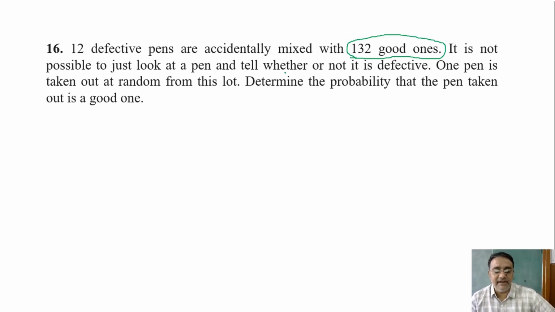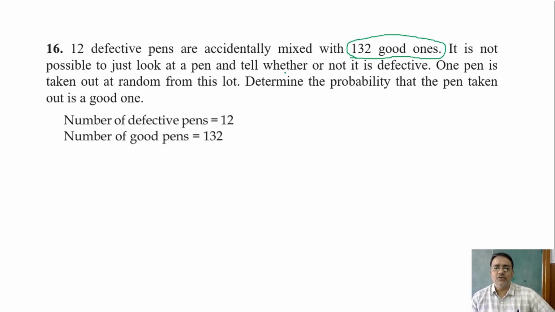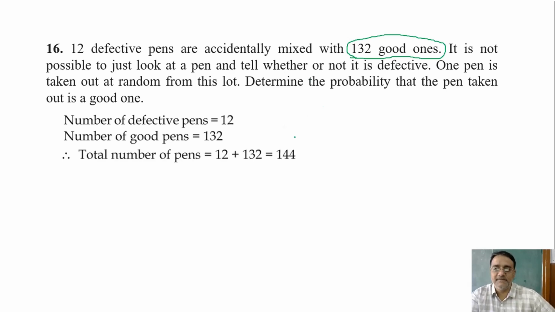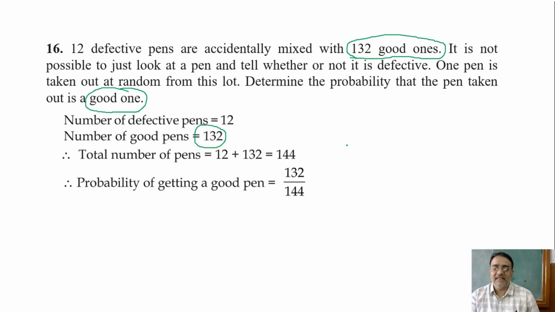So first you have to write what is the data given, number of defective pens, that is 12, and number of good pens 132. So what is the total number of pens here? 144. Very good. So we have to find the probability for good one, and good pens is 132. So what is the probability of getting good pen? 132 upon 144. Simplify, final answer. 11 upon 12. Any doubt in this question? No, sir.